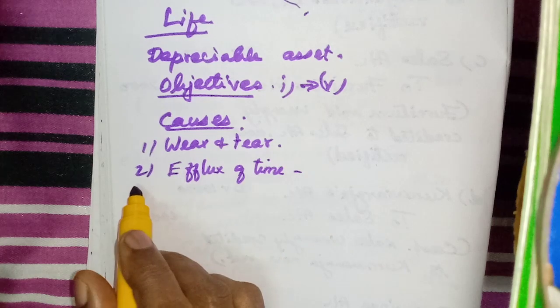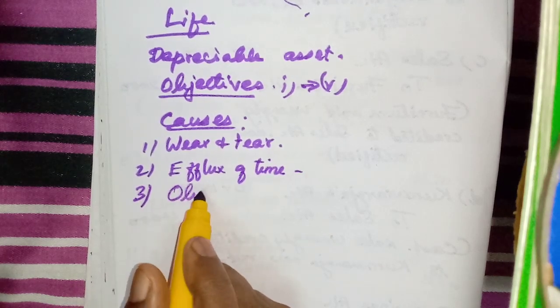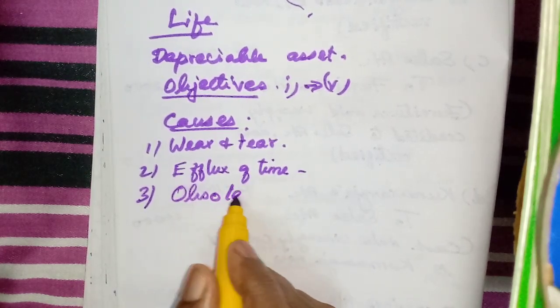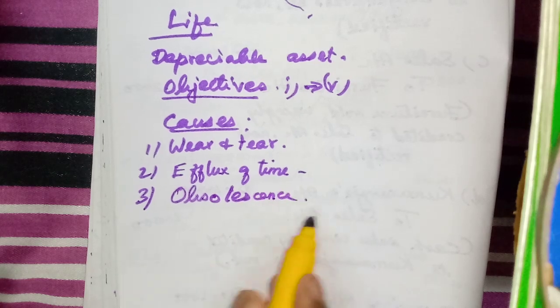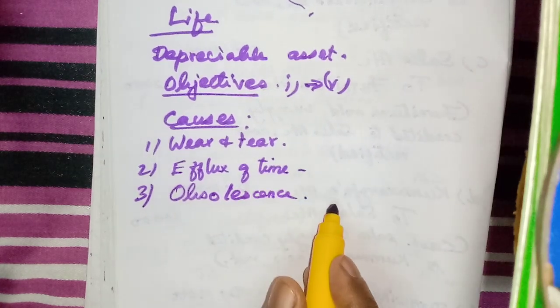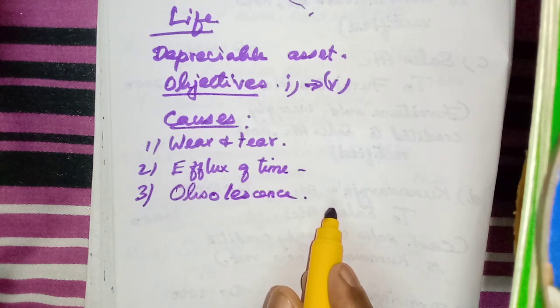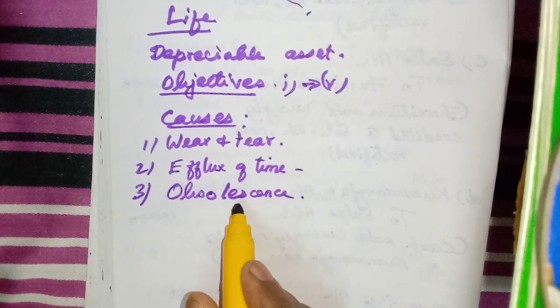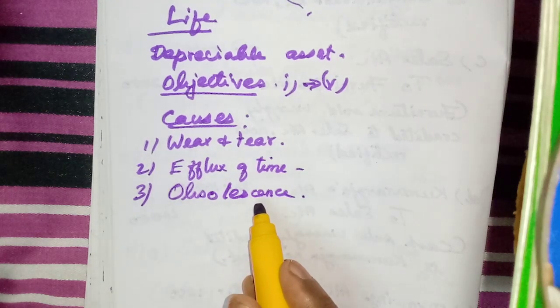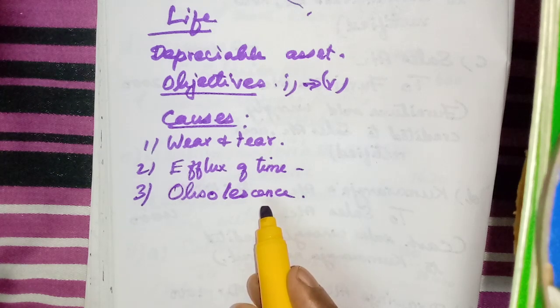Then obsolescence. That means out of fashion, as we used to say, isn't it? Because of technological improvements and developments, some of the value of the asset will get reduced because of the introduction of new methods of production or new technologies.